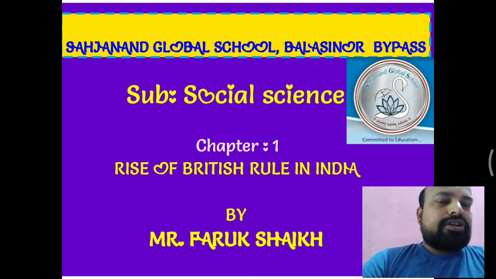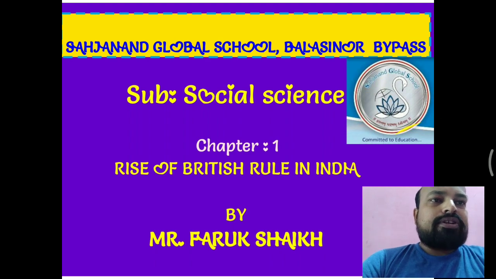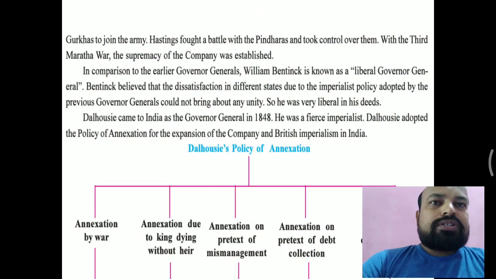Today I am going to teach you Social Science Chapter 1, Rise of British Rule in India. So students, in the previous class, we studied the expansion of British rule in India, how the different governor generals ruled over India and implemented many different policies, and according to these policies they extended the British empire, like Warren Hastings, Cornwallis, Sir John Shore, Wellesley.